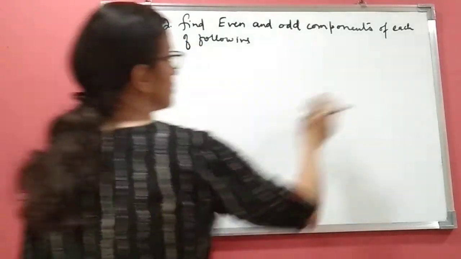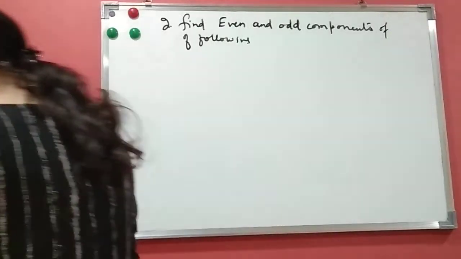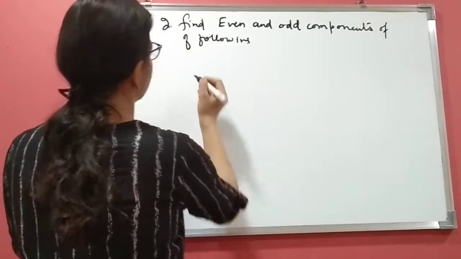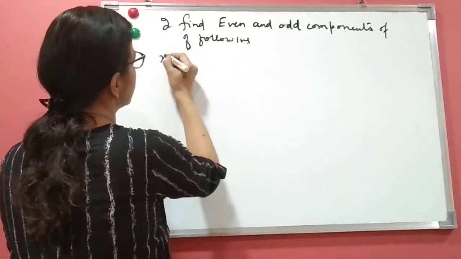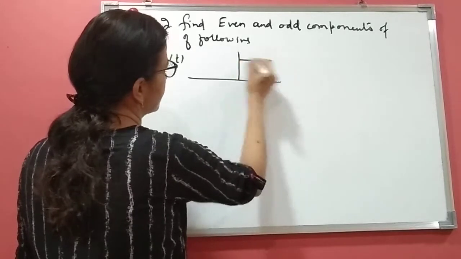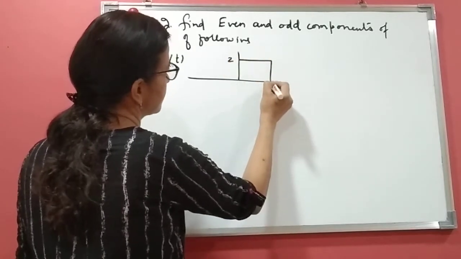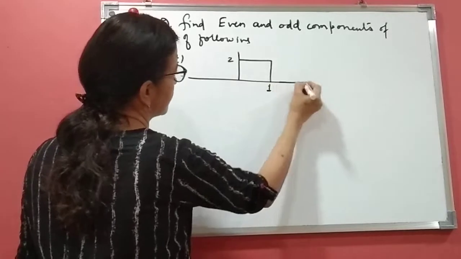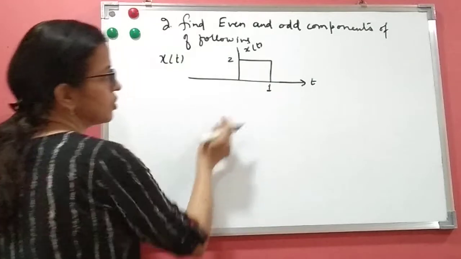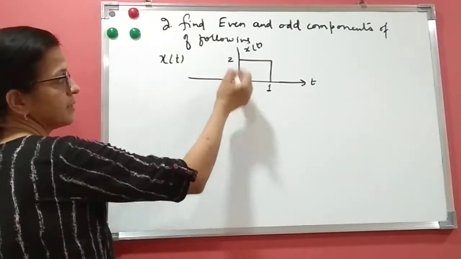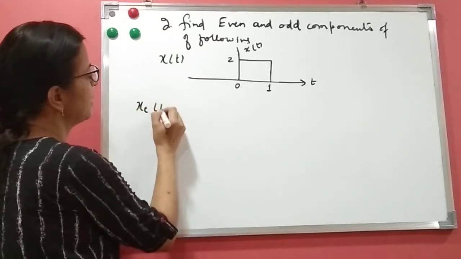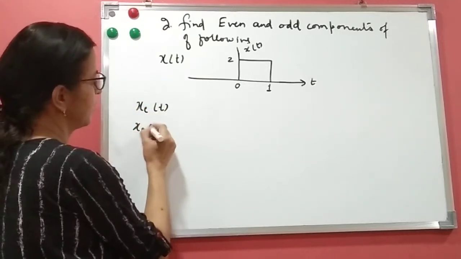We are going to do only one problem on this. The question is, x(t) is given as, this value is 2 and this is up to 1. This is x(t) and this is t. So x(t) is only from 0 to 1. Now we have to find x_e(t) and x_o(t), right?